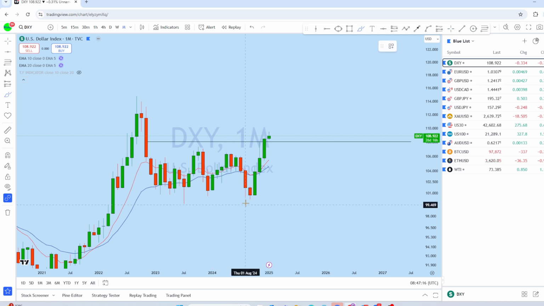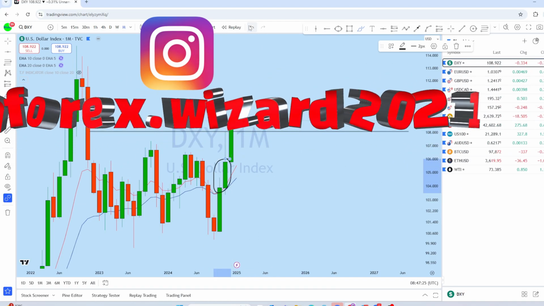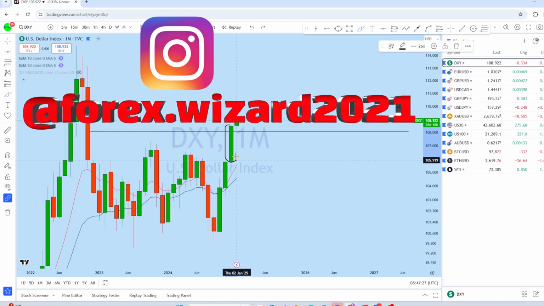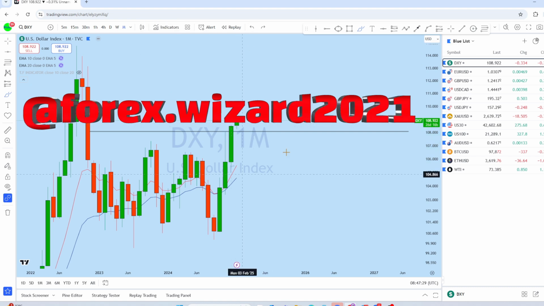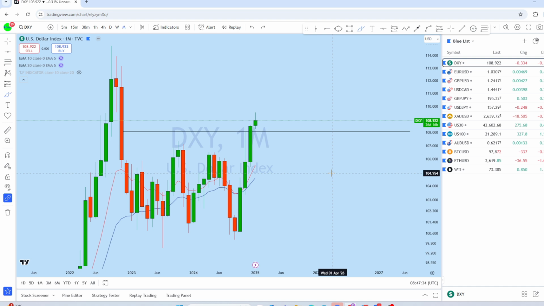Starting from here, we can see there was a significant bounce on the monthly perspective on DXY with this huge monthly bull candle, followed by another bullish candle, followed by another full body bullish candle. Back to back 3 months of bull move has given DXY a probability to go up further.